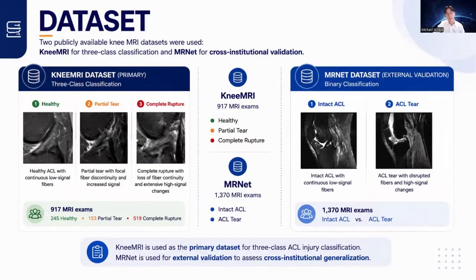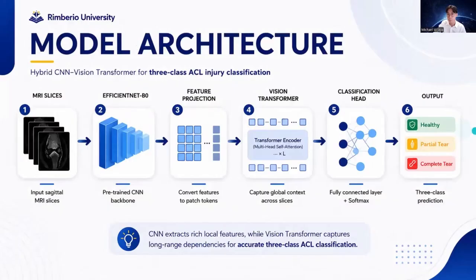We utilize two major datasets. Our primary dataset is the knee MRI, which provides 917 exams with 3-class labels. As you can see, the data imbalance is particularly severe for partial tears. For external validation, we use the MRNet dataset from Stanford, which contains 1,370 exams. This allowed us to test if our model could generalize across different institutions and scanner types.